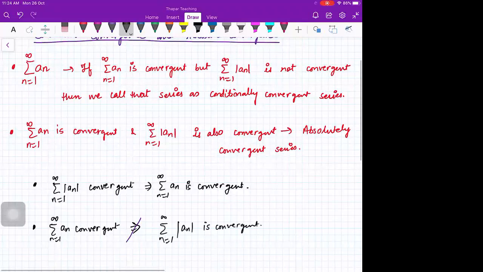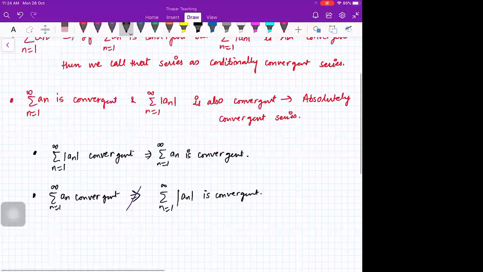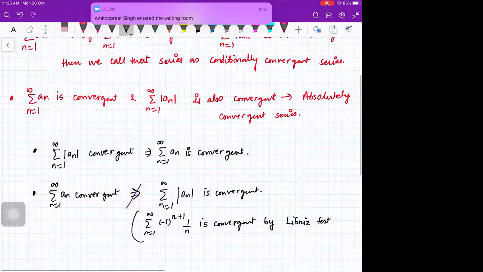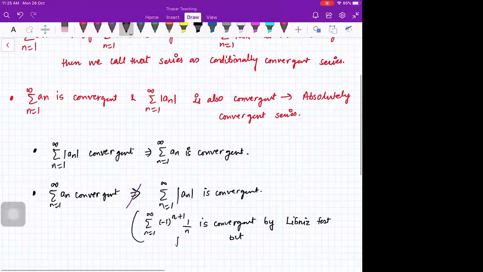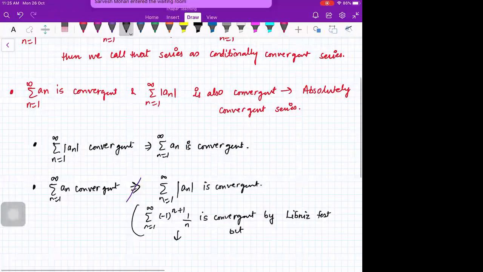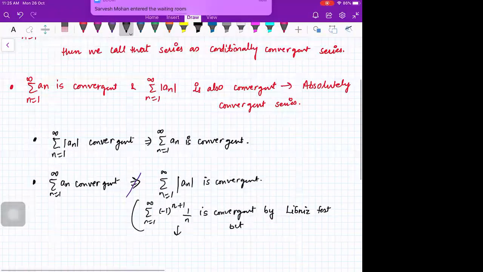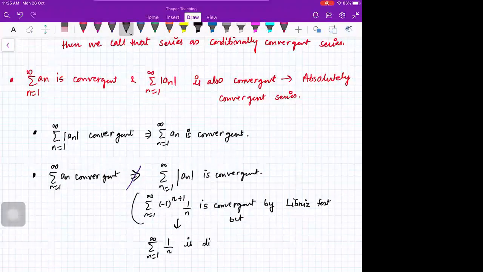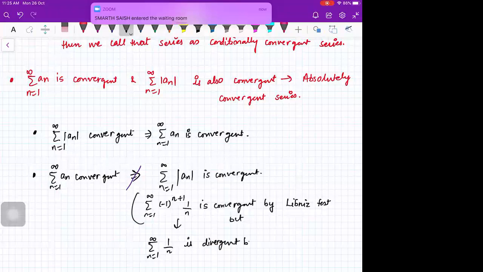So we had this example here, sigma n from 1 to infinity minus 1 raised to power n plus 1 by n is convergent by Leibniz test. But if you take the mod, sigma n from 1 to infinity, you take the mod, that will be 1 by n, which is divergent by p test.